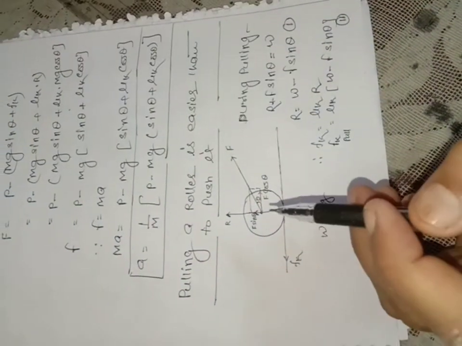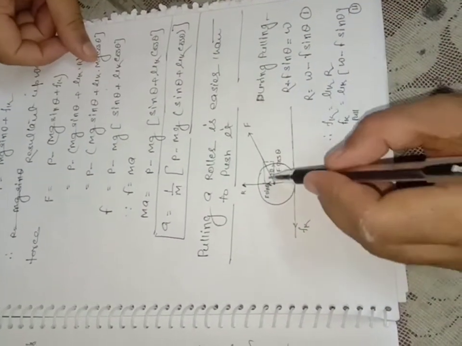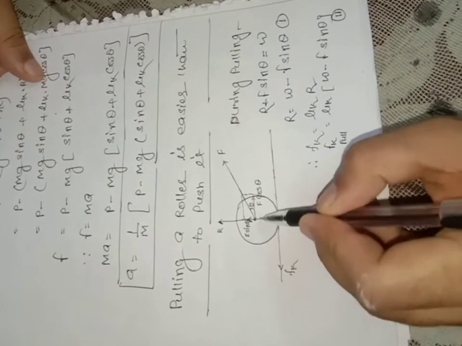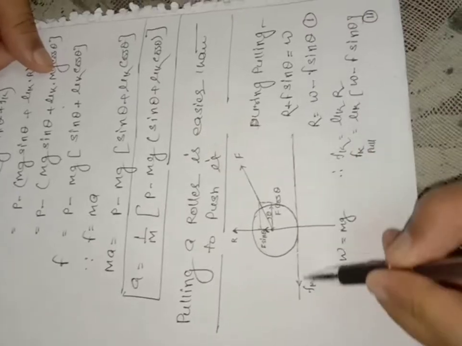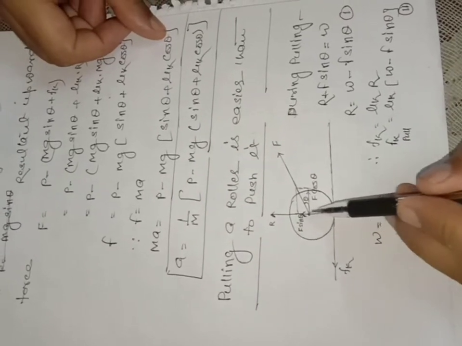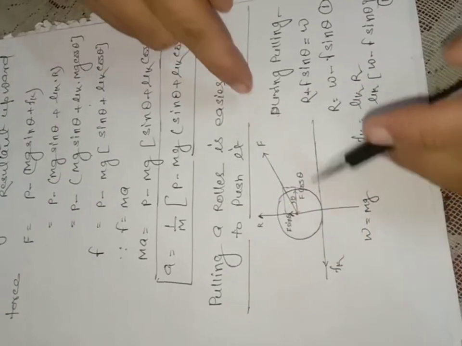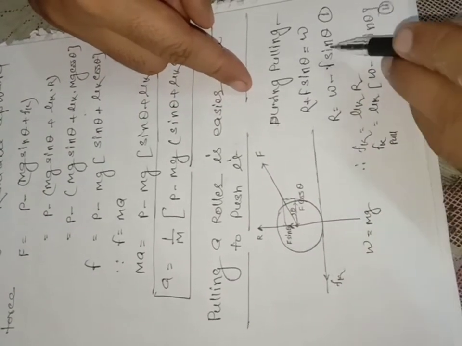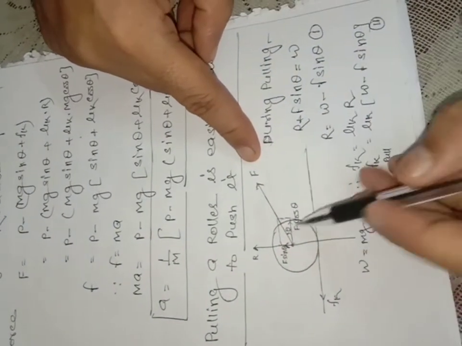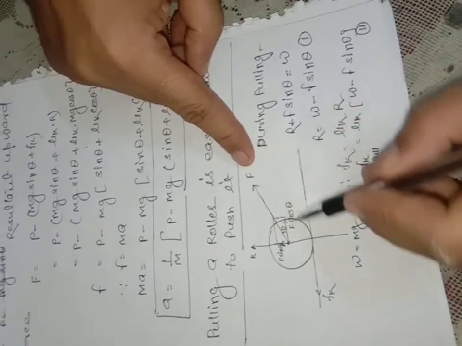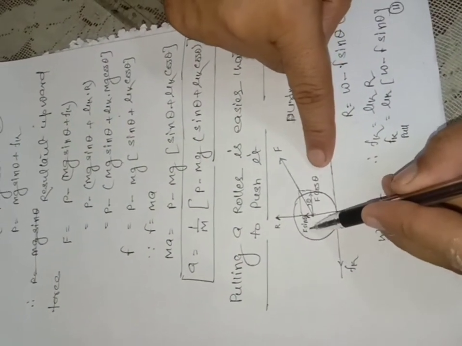Similarly, one more important point here: pulling a roller is easier than pushing it. When we pull a roller it is easier, but when we push it, it is a little bit difficult. Suppose it is a roller of radius r present on a horizontal surface. Then the following forces act on it: mg perpendicularly downward, R perpendicular to the surface, and Fk just opposite to the motion, and this is the direction of the force by which we pull it. If we resolve this F into two components, F cos theta is the horizontal component and F sin theta is its vertical component.